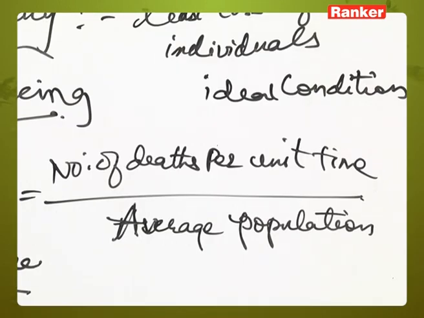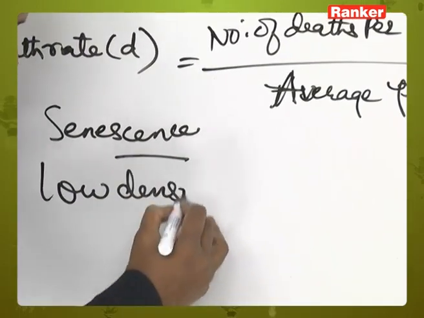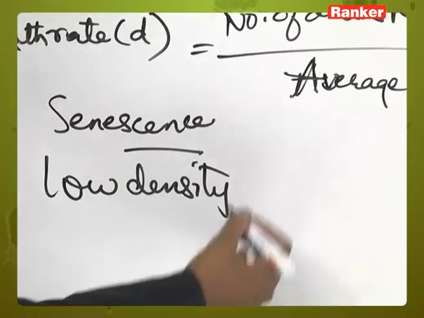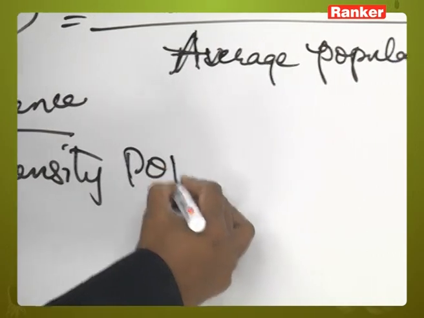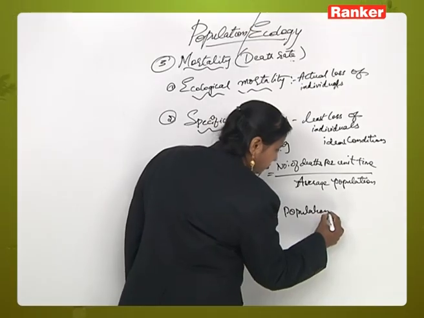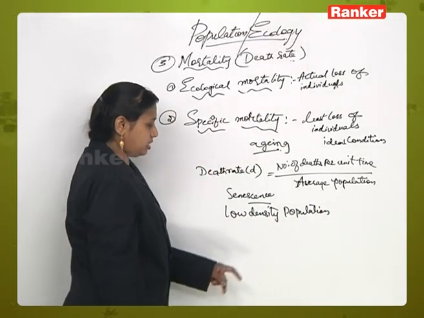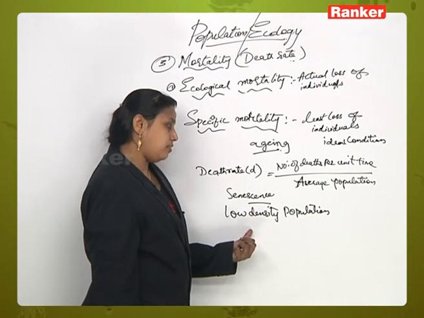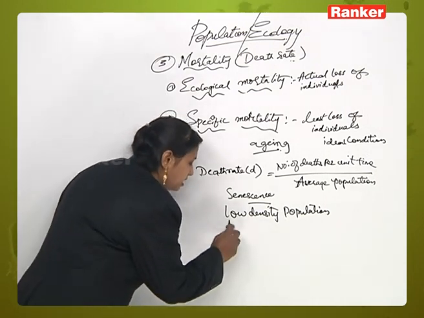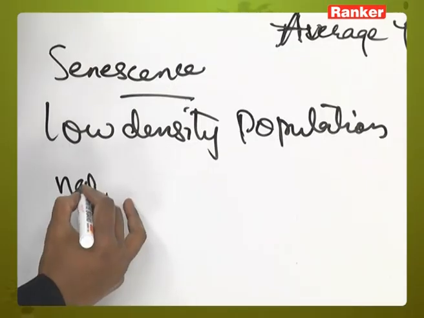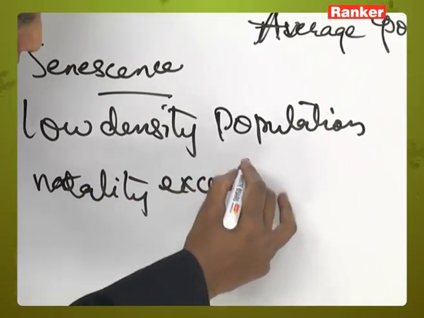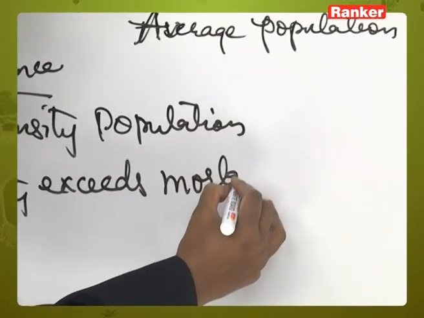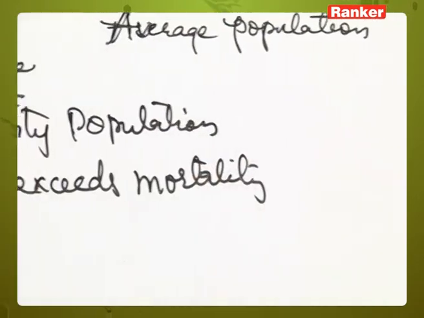If there is a population of low density, then we say that natality exceeds mortality. Okay.